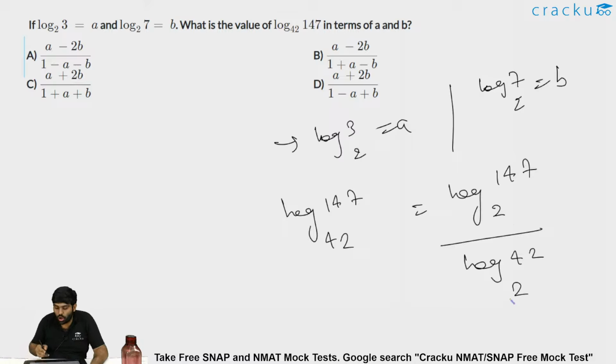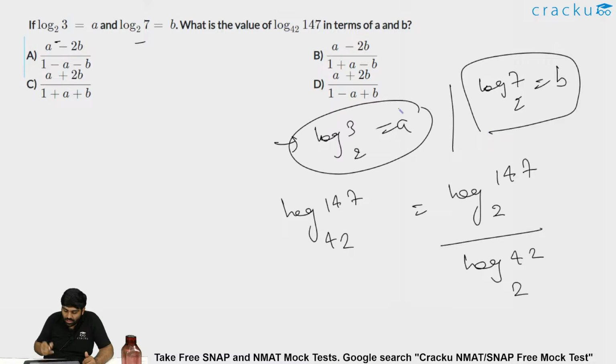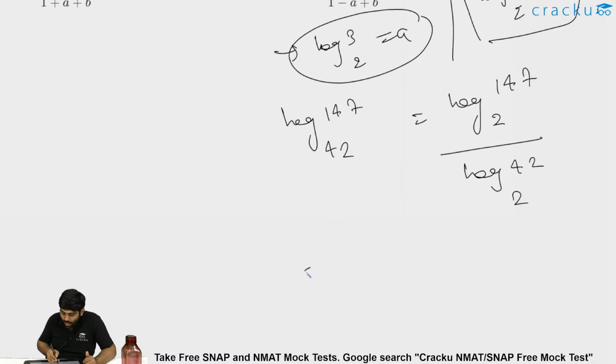You can take some common base and express it in the form of division. Log 147 to the base 42 is log 147 to the base 2 divided by log 42 to the base 2. Or instead of 2, you could take even base 3 or base 5, any common base. But why did I take 2? Because we are given in the question A and B which are in terms of base 2. So having said that, what is 147?